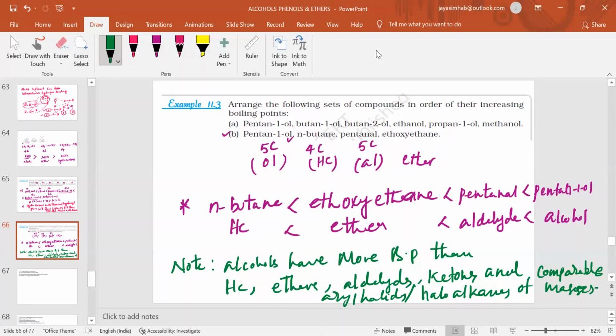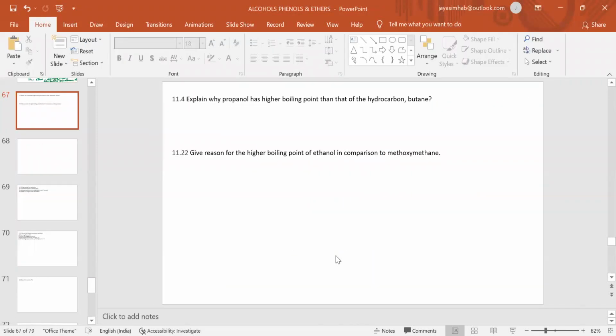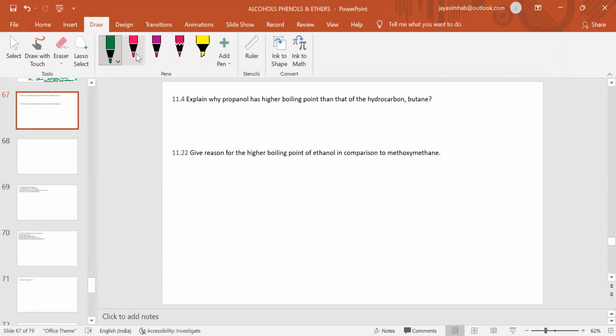Understand? Here we will see two more questions given in the exercise problems. 11.4: Explain why propanol, a 3 carbon containing alcohol, has a higher boiling point than the hydrocarbon butane, which is 4 carbon.